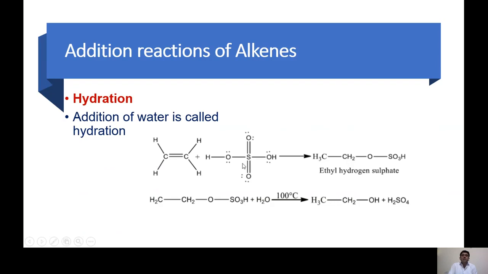But this addition of water is not simple; it takes place in the presence of an acid, for example H2SO4. First the alkene combines with H2SO4, so H goes to one carbon and the remaining part goes to the second carbon. The double bond changes to a single bond, so it converts into CH3, CH2, OSO3H. That is called ethyl hydrogen sulfate. So this intermediate is formed, and then we add water. This bond breaks, and we get CH3, CH2, OH. Now this is the alcohol.